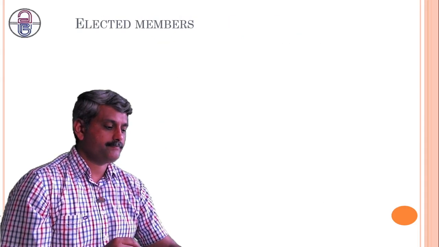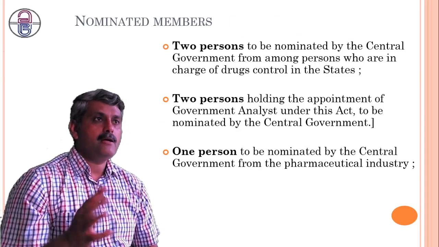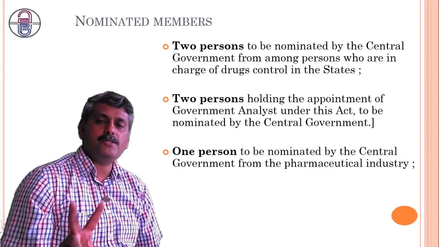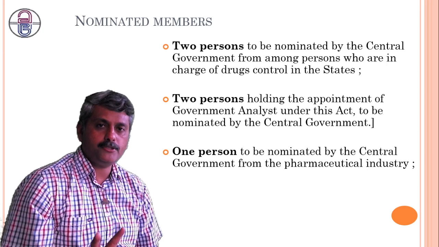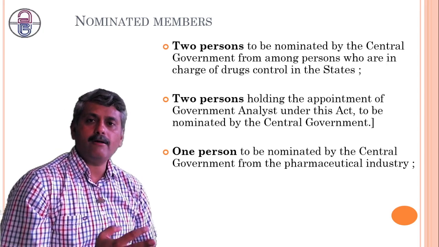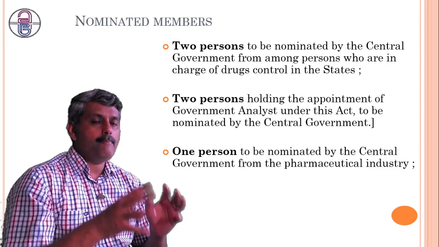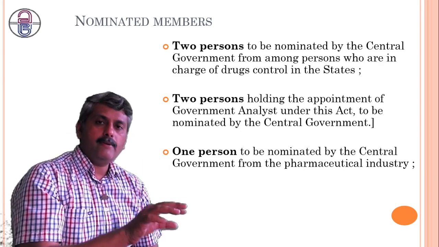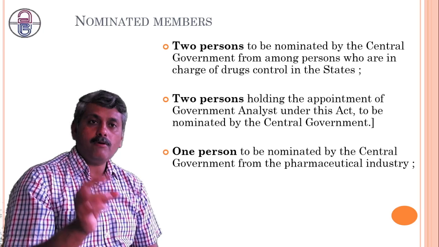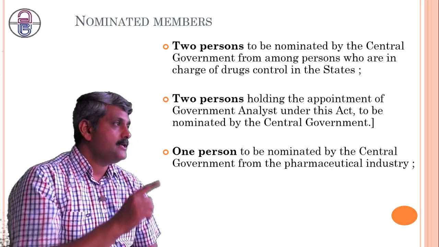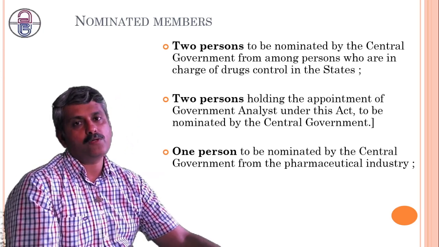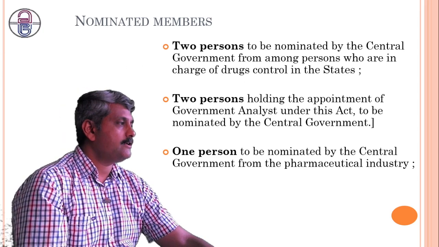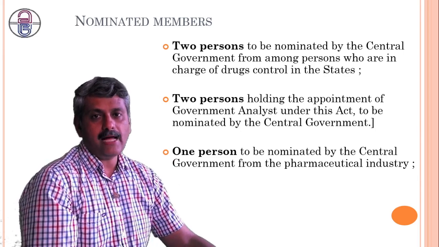Next one is nominated member. Now, whenever the word nomination comes, there are two authorities which have the power of nomination, that is, in a government, the central government or the state government. Depending upon its authority, the central government or state government will be responsible for nomination for a specific purpose. This is a constitution related to the center one, so definitely the central government has that authority.